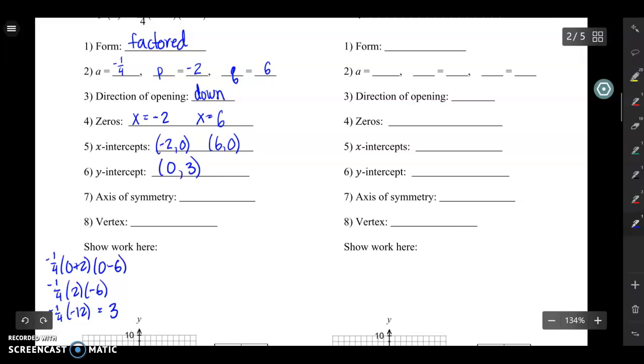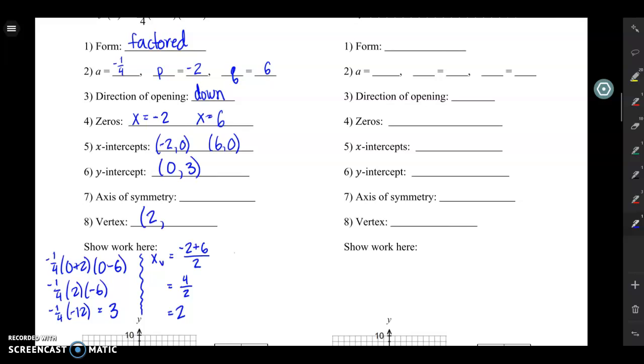Okay, time to find our vertex and axis of symmetry. So when we are looking at factored form, we are going to find our x value of the vertex and then use it to find our y value of the vertex. To find the x value, I take my p and my q, and I add them together, and then I divide by 2. So -2 plus 6 is 4. 4 divided by 2 is 2. So the x value of my vertex is 2.